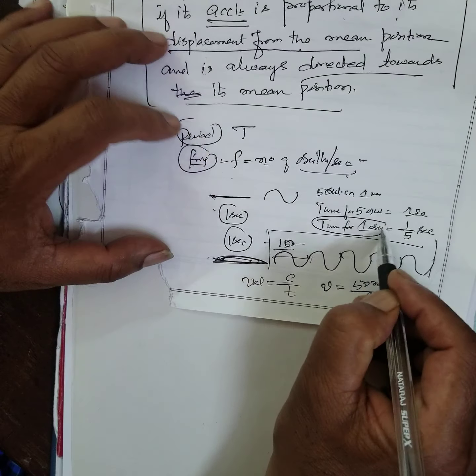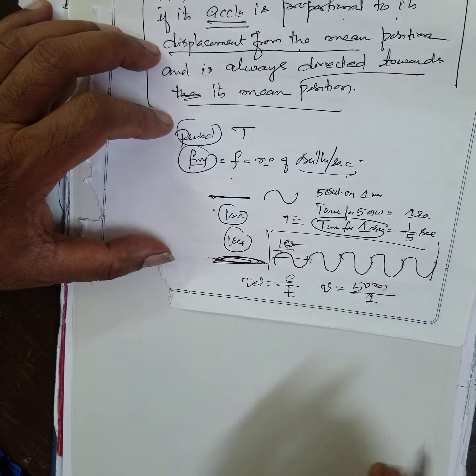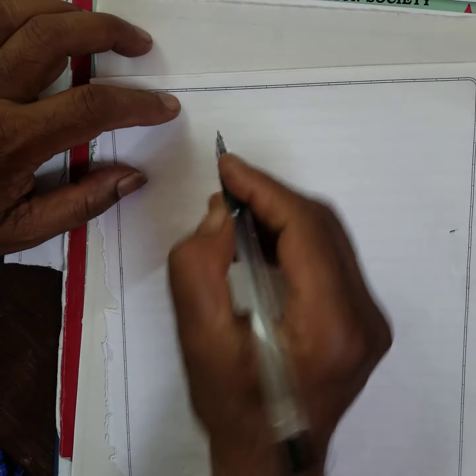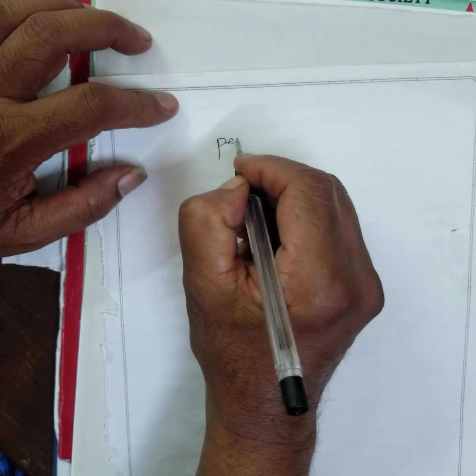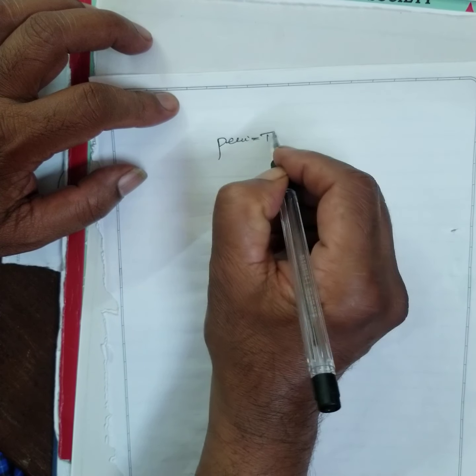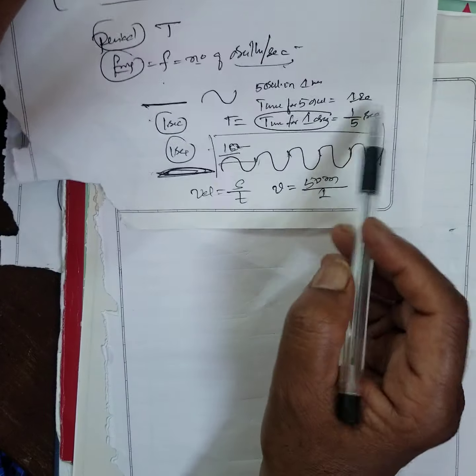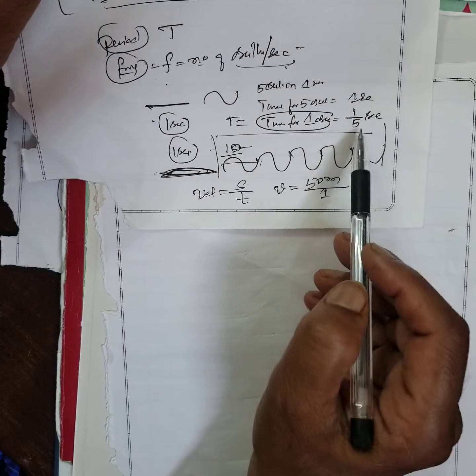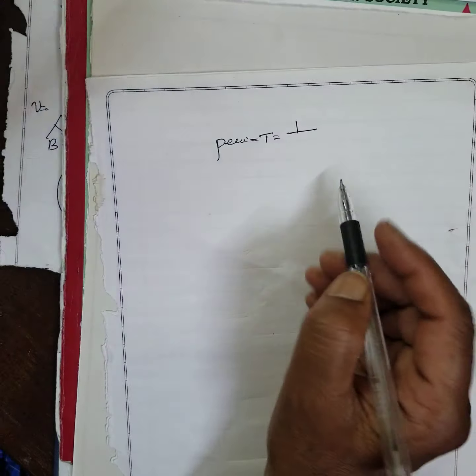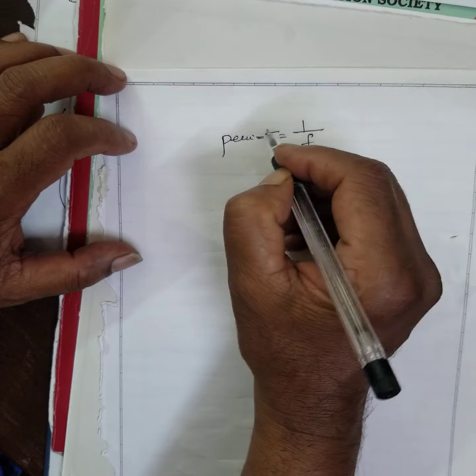Time for 1 oscillation is the same as the period. Therefore, what do you observe from this? Period T is equal to 1 by 5 here, where 5 is the frequency. T is 1 by frequency.